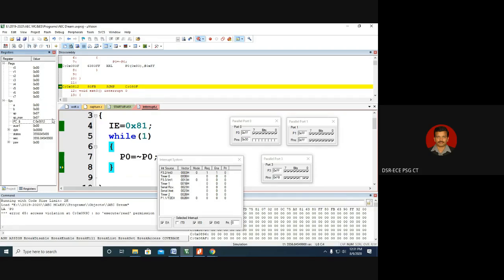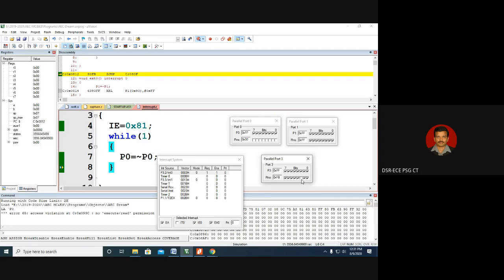What we are supposed to observe is the program counter must become 0003, which is the vector address of external interrupt 0. Now I'm making P3.2 as 0. By making P3.2 as 0, what do I say? There is a fire. I'm saying something like a fire. So it has to go to the interrupt service routine and toggle port 1. Toggling port 1 is nothing but a fire alarm, something like that we can say. So for that it has to jump to 0003.